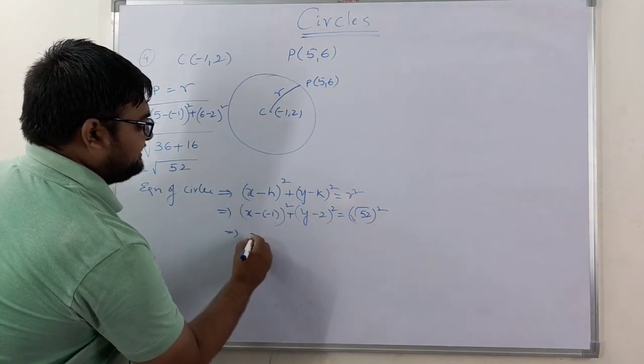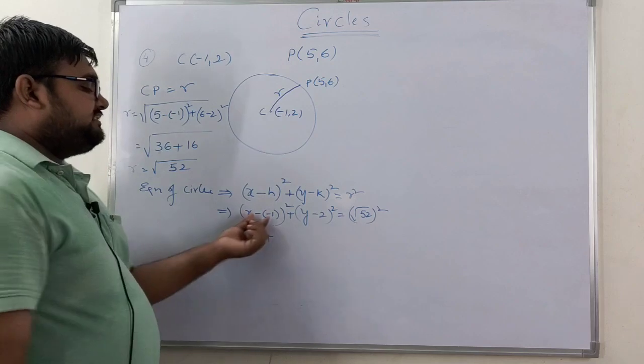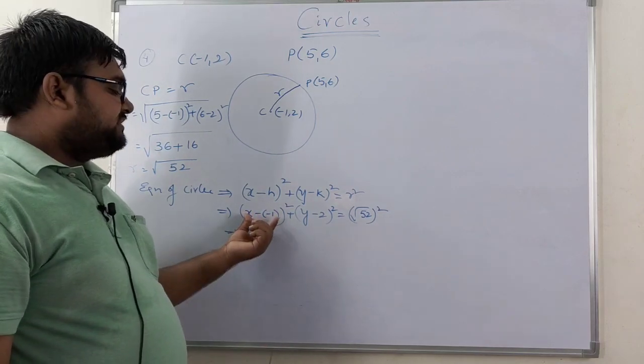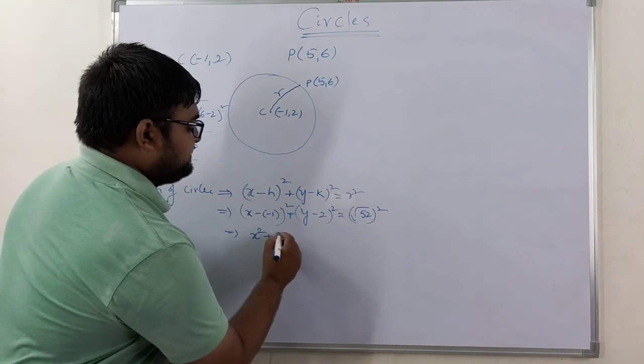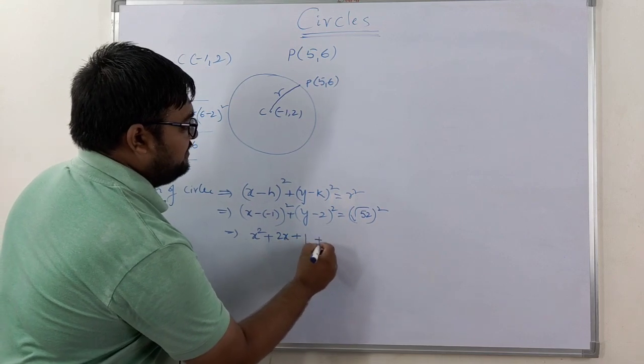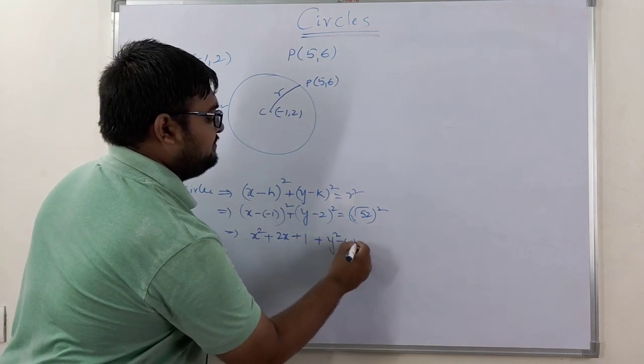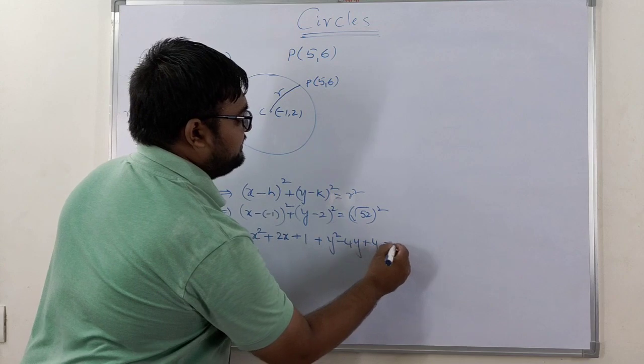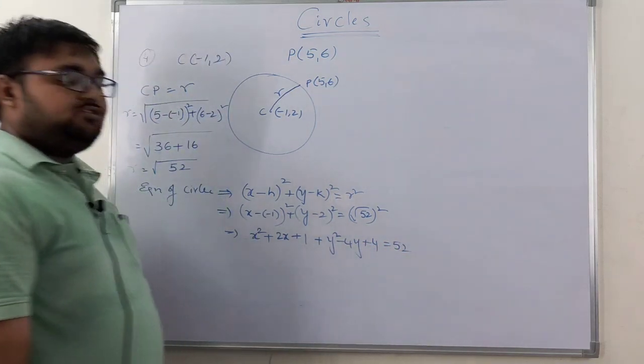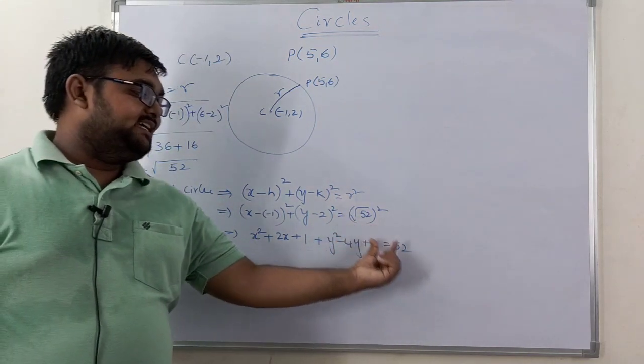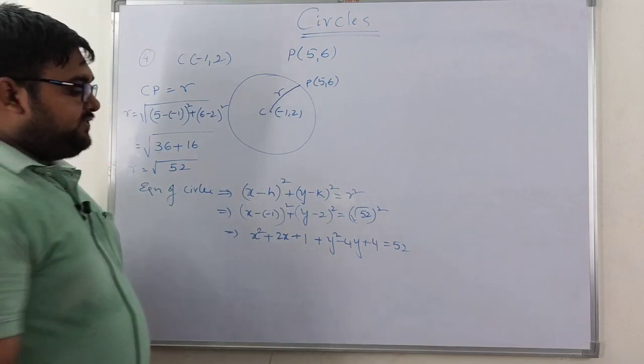So minus of minus 1 is plus 1, so this becomes x plus 1 whole square. So x square plus 2x plus 1 plus y square minus 4y plus 4 is equal to 52. Here square and root get cancelled, then you are going to get 52.